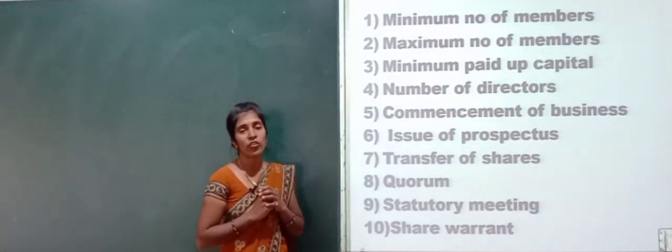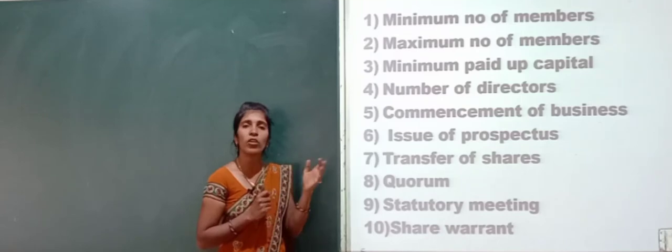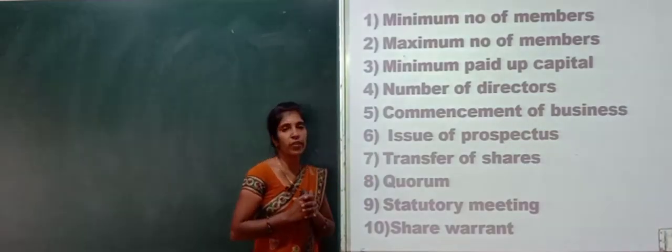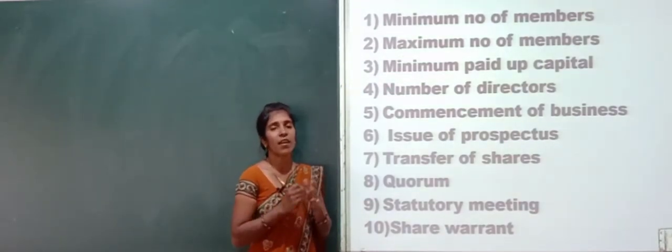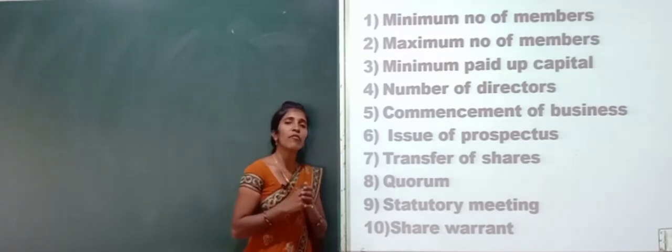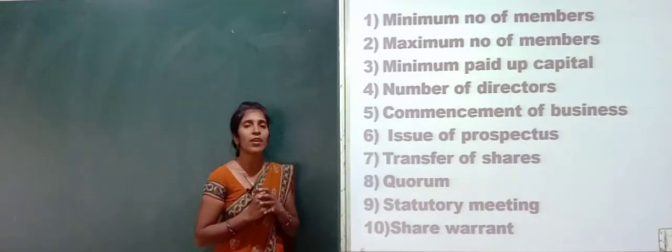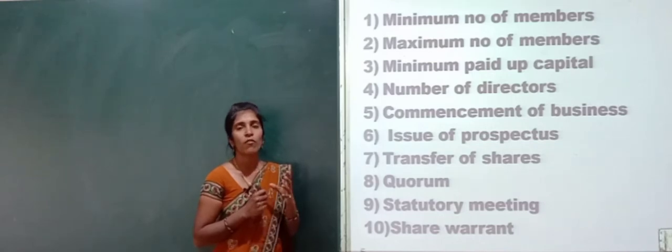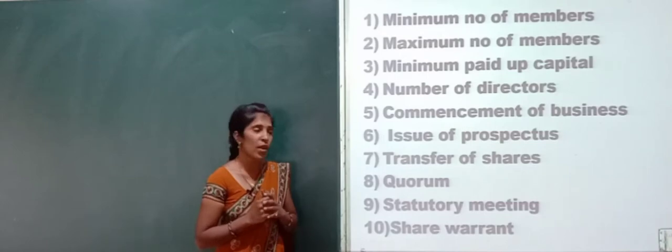Next one is the issue of prospectus. A public company can issue the prospectus, a private company cannot issue the prospectus. And next one is the transfer of shares. A public company cannot restrict the transfer of shares. Under a public company, we can easily transfer the shares from one person to another person. Under a private company, it can restrict the transfer of shares from one person to another person. So that is the difference between public and private company.